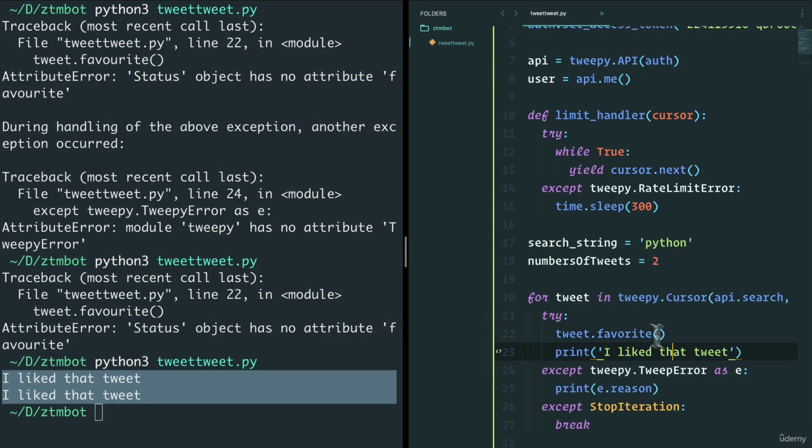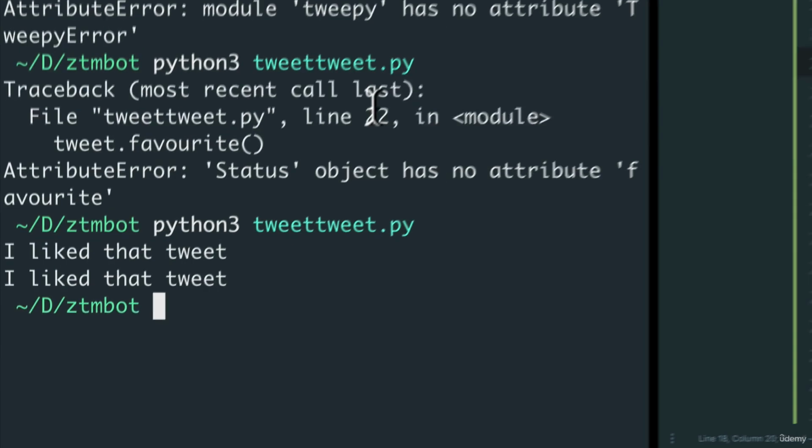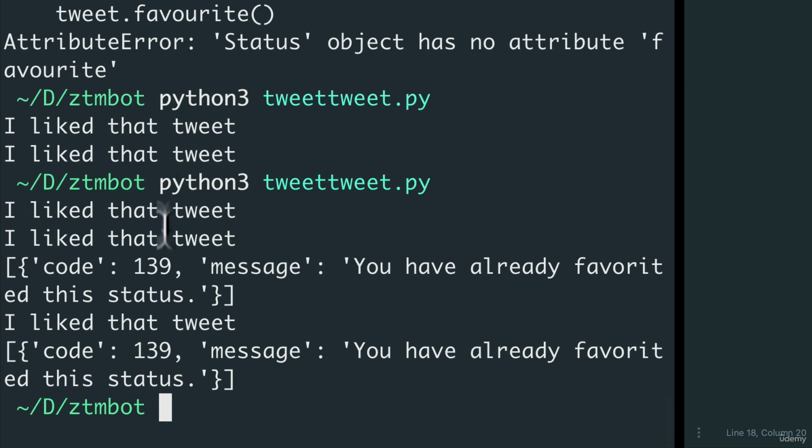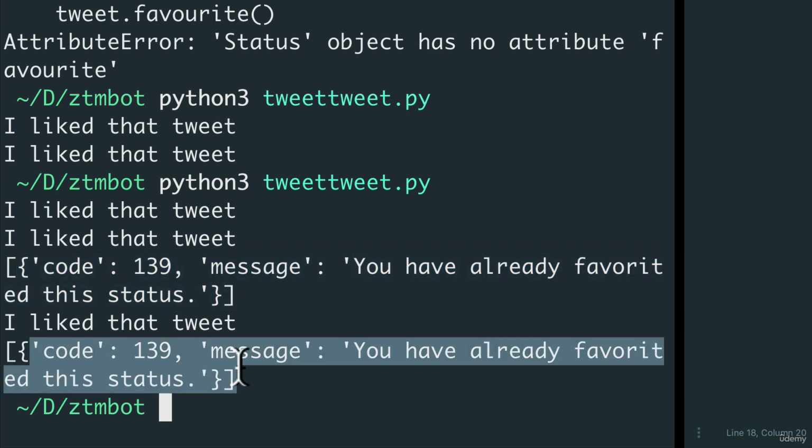So now our narcissistic bot can potentially like any tweet that says our own name. If there's ever a tweet that has my own name, well, let's do that. Let's like the 5 tweets that have my own name, and my narcissistic bot will hopefully work. And look at that. This is kind of embarrassing, but it looks like I've already liked 2 of those tweets.